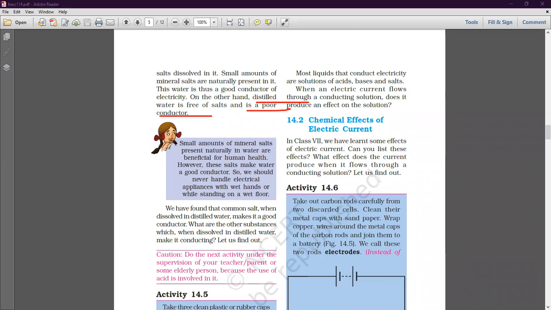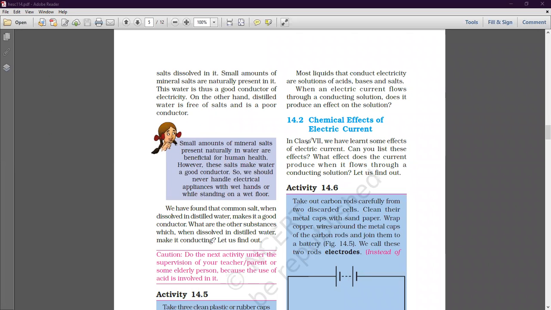Now the information in the box is given. What is the information? All of you see. A small amount of mineral salts present naturally in water are beneficial for human health. However, these salts make water a good conductor, so we should never handle electric appliances with wet hands or while standing on a wet floor. In the beginning of the chapter also, it was given as a precaution that while handling electrical equipment, we should not use wet hands.